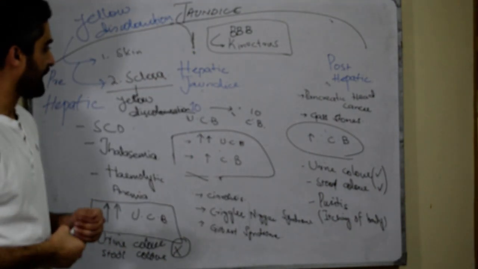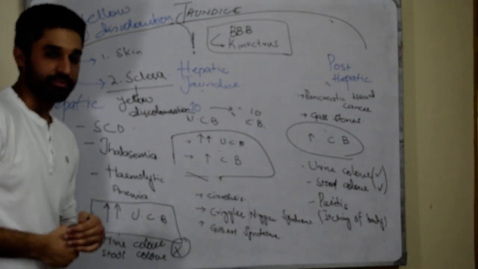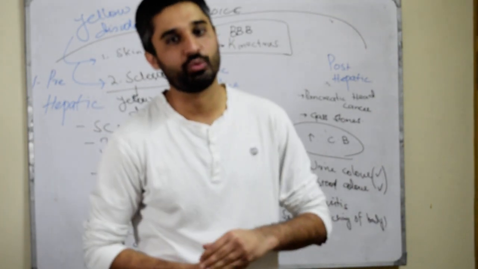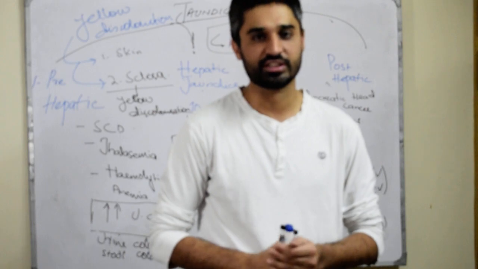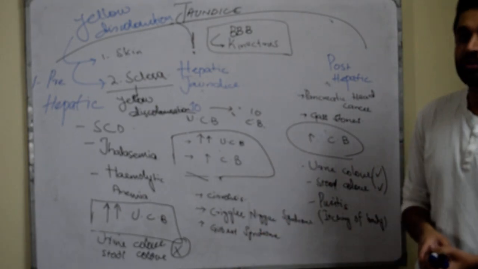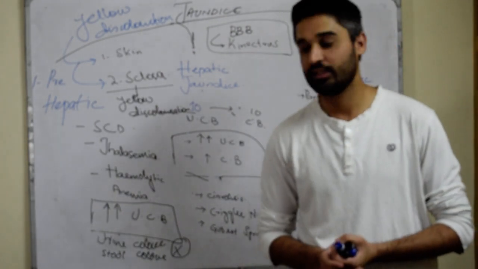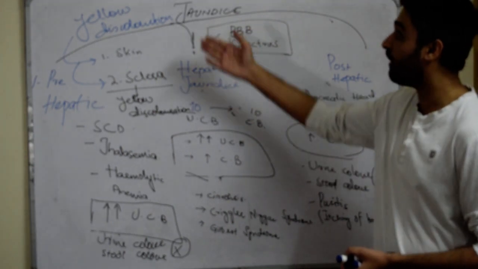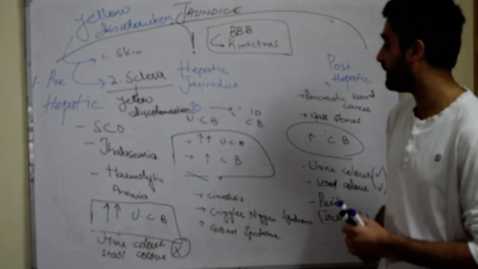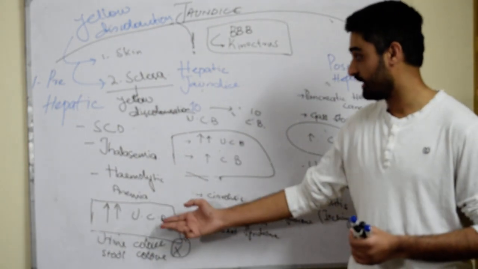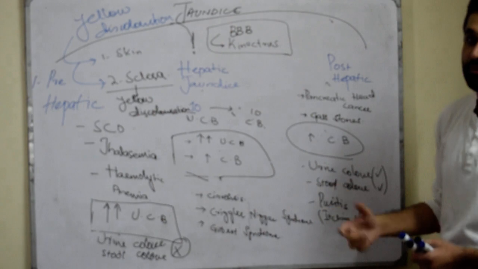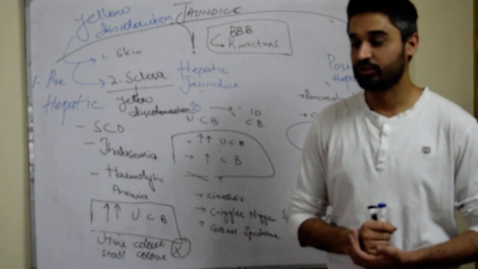So I hope it's done. Whenever the patient comes, make sure you take a proper history. Proper history is the first step. If the patient is from a certain area where there is increased hemolysis, or in the family there are certain diseases which run in the family, like Crigler-Najjar syndrome and Gilbert syndrome. So proper history is the main lead to the diagnosis of jaundice. And then you come up with the liver function test. In the liver function test, you can check the level of bilirubin. After bilirubin, you can check unconjugated bilirubin or conjugated bilirubin depending upon the cause or diagnosis of the jaundice.